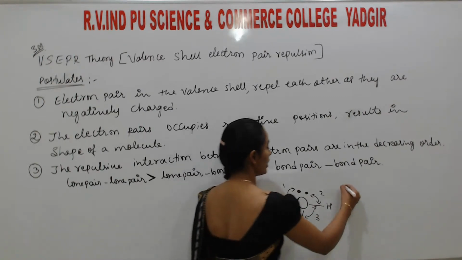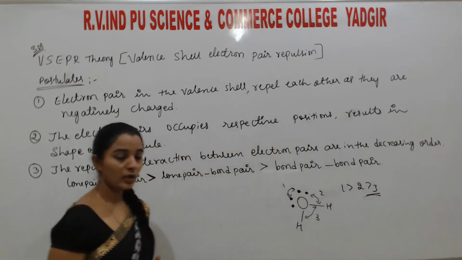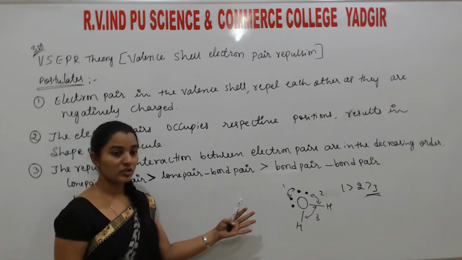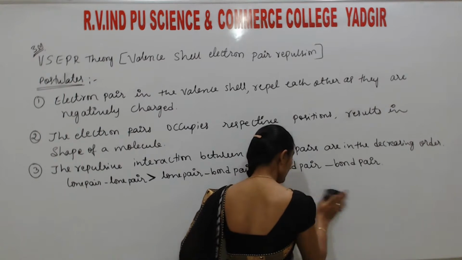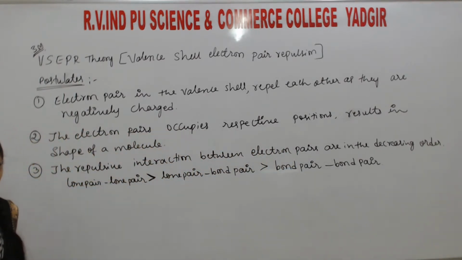According to this, one is greater than two, which is greater than three. I will explain the angle and also the shape. Just remember, this is the correct order of repulsion between bond pairs and lone pairs.